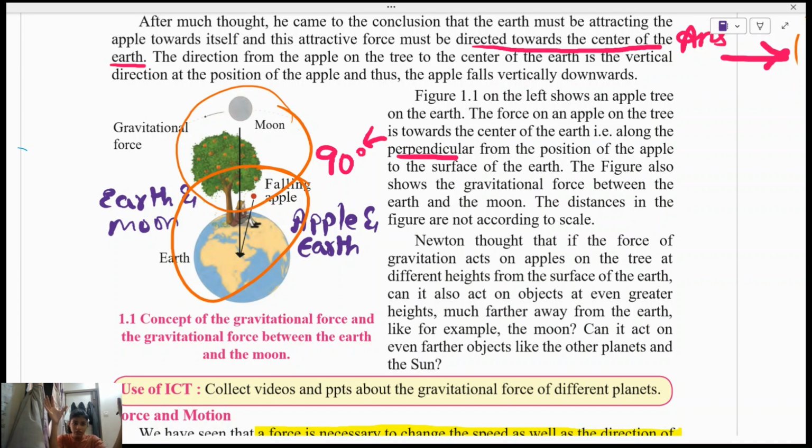Even the moon, like the question that I had asked in the beginning, that the moon doesn't fly away in the universe anywhere, because there is a force which is keeping it attracted, which is keeping it bounded to the earth, and that is our gravitational attractive force.